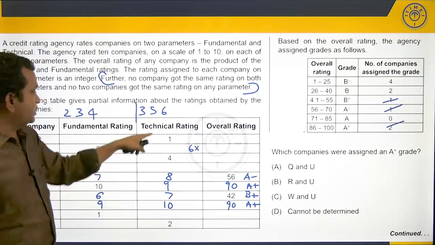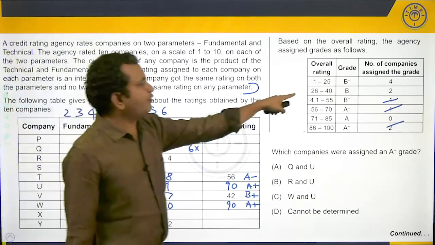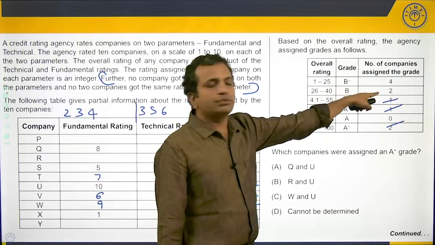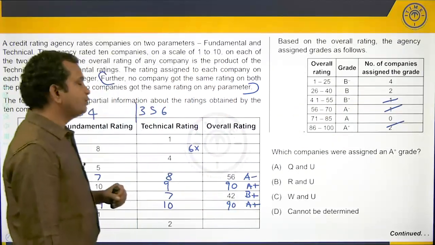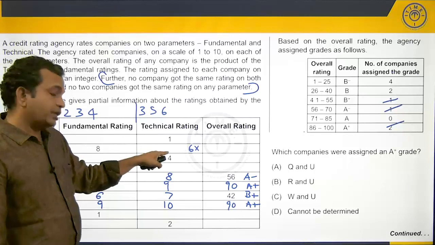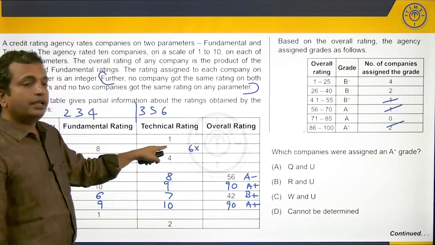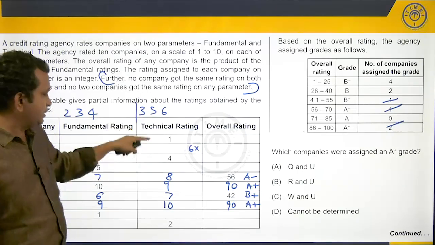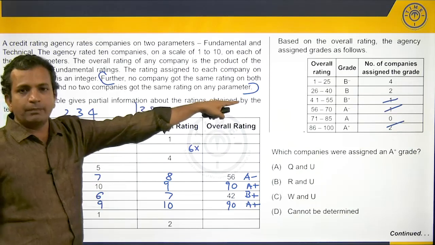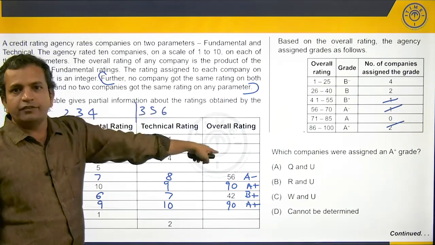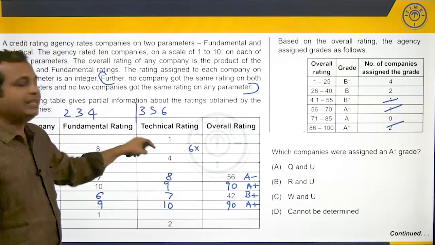Which means, what is the next possibility? Check for 5. If I put 5 here, I'll get 40. Yes, 40 is okay, because I need 2 companies in the 26 to 40 band. So one of them could potentially be this. I'm not saying it is that, but if it is not that, then if I put 3 here, out of the remaining 3 numbers, 1, 2 and 3 values, 6 is not allowed because I don't have a band to fit the company in if it is 48. 5 is okay. If I put 3, it goes to 24.